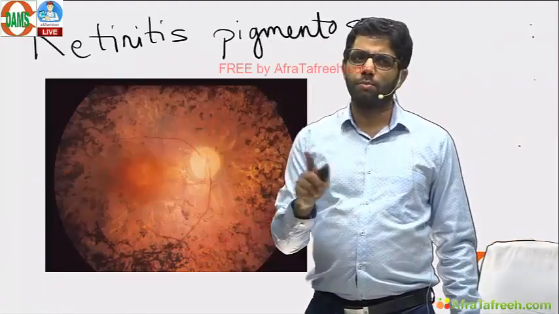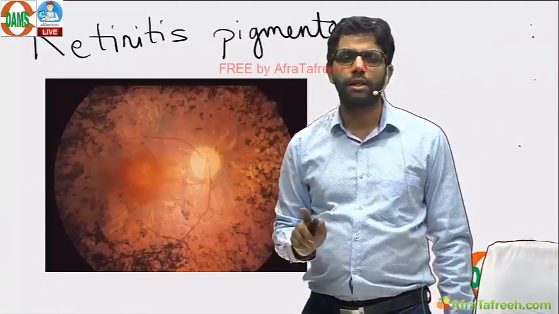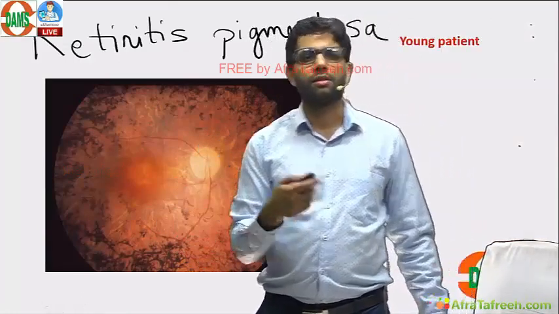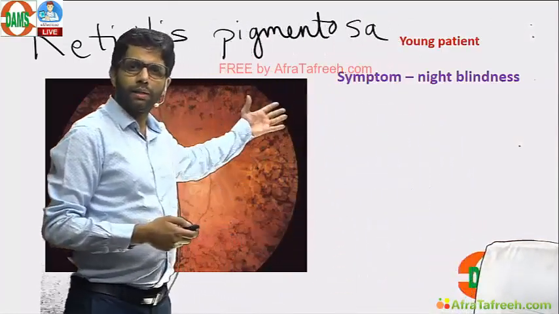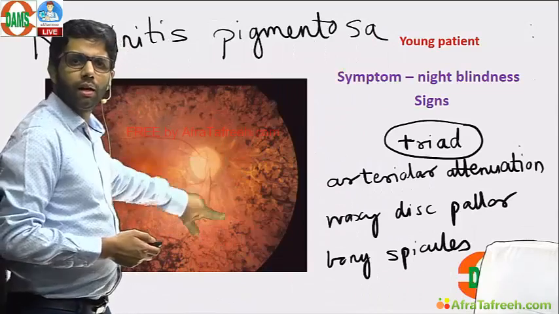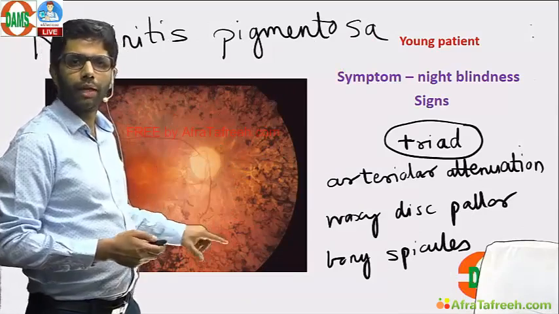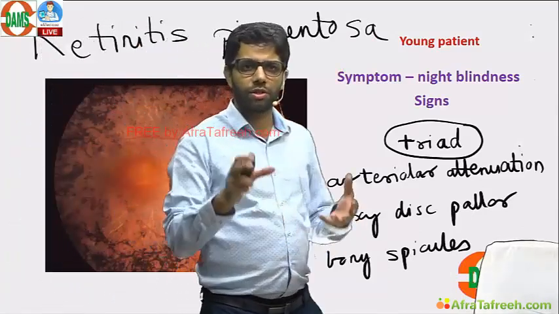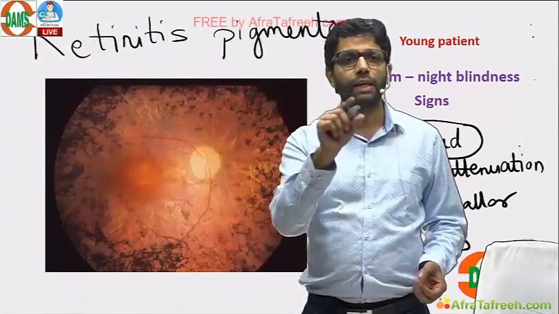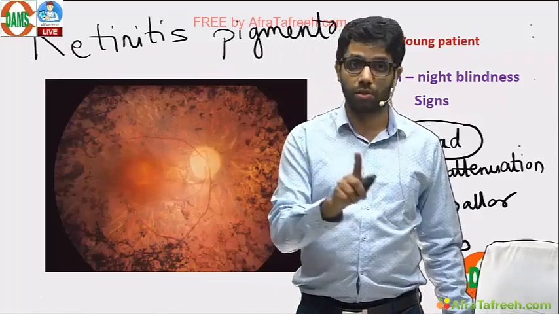Retinitis pigmentosa is an important question. Don't miss this retinitis pigmentosa. It is seen in a young patient. Night blindness and 3 classical signs: arteriolar attenuation, waxy disc pallor, and bony spicules. Electroretinogram is an early investigation which is decreased. Particularly the A wave of ERG is decreased first.